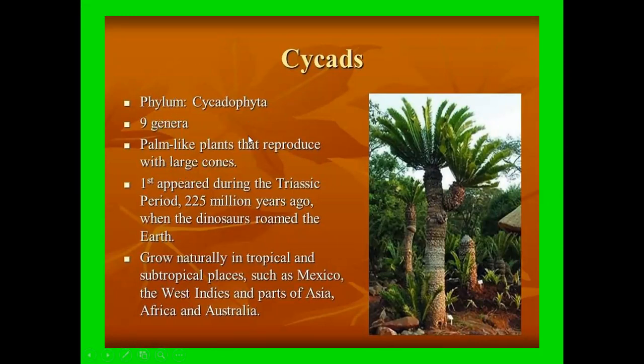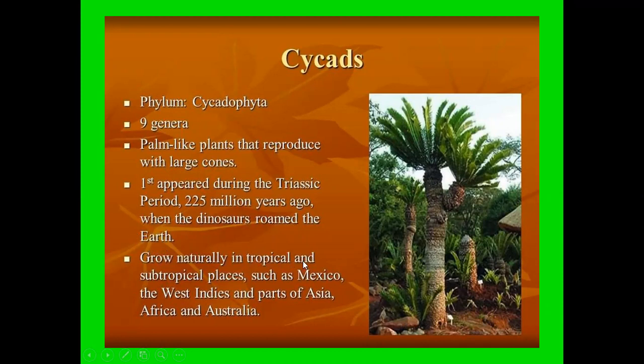Especially these plants look like a palm. जसं आपण हात असतो वरचं फिंगर आणि खालचं जे मनगटापासून पहिलं तर स्टेम आहे आणि वरचं लीफ आहे म्हणून याला पाम लाईक म्हणतात, तसं स्ट्रक्चर दिसतं म्हणून याला. These plants first appeared during the Triassic period, that means 225 million years ago. This is a very old plant. When the dinosaurs roamed on the earth, ज्यावेळेस डायनोसॉर होतात त्यावेळेचं plants आहेत.